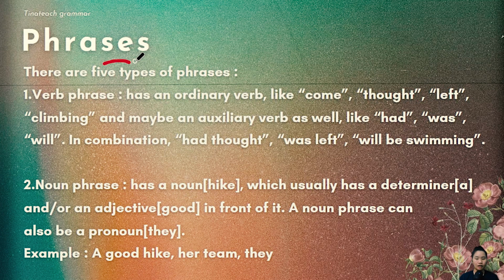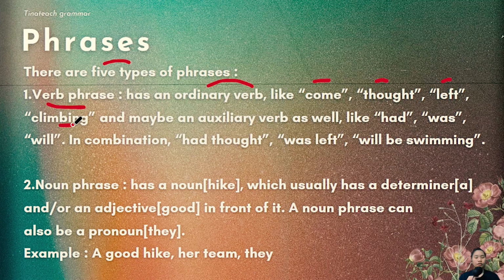Now, 5 types of phrases. First off is the verb phrase. From the name, you know that this concerns verb, right? Verb phrase has an ordinary verb. We're talking a typical action. Come, thought, left. All right? Climbing as well. Swimming, eating, sleeping. The typical verbs that you find a lot in everyday speech.